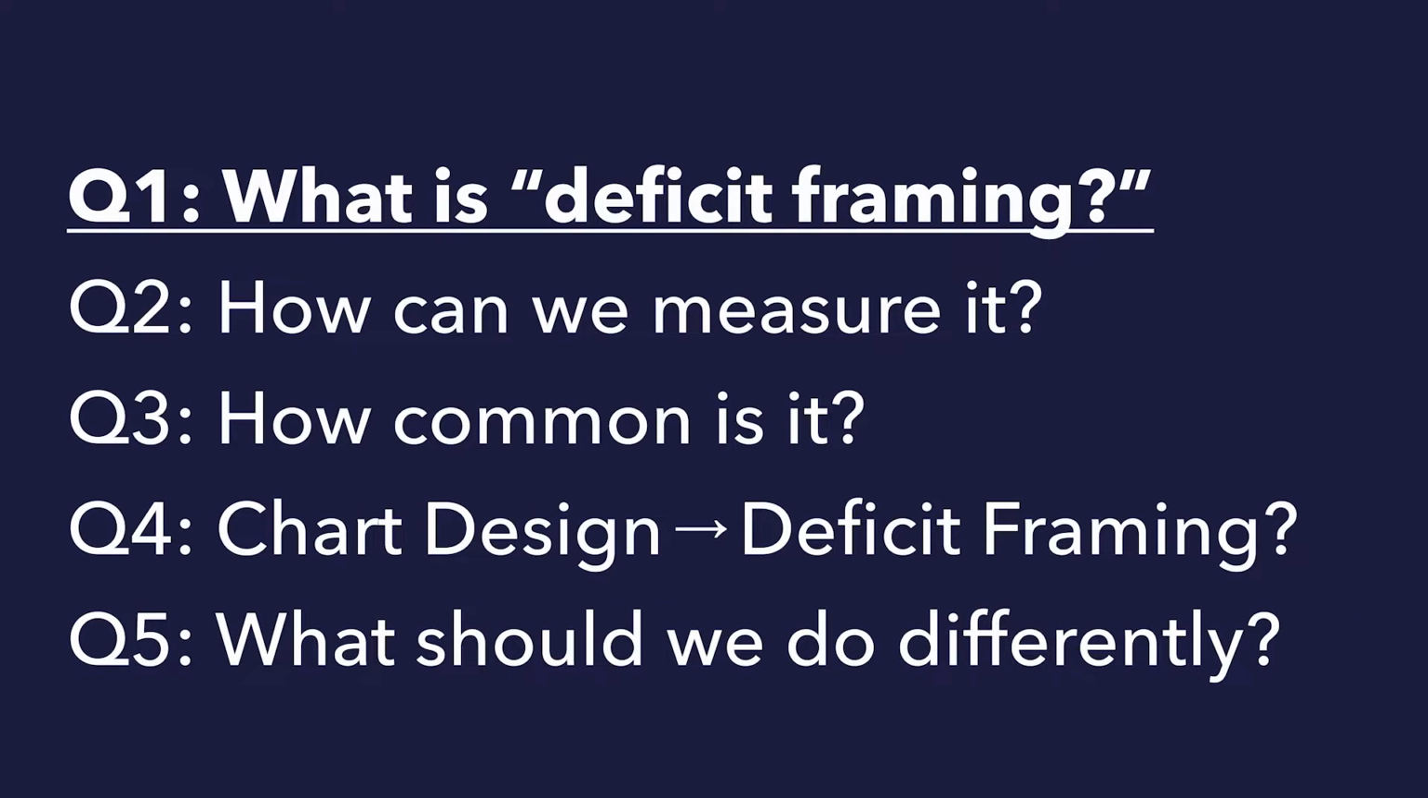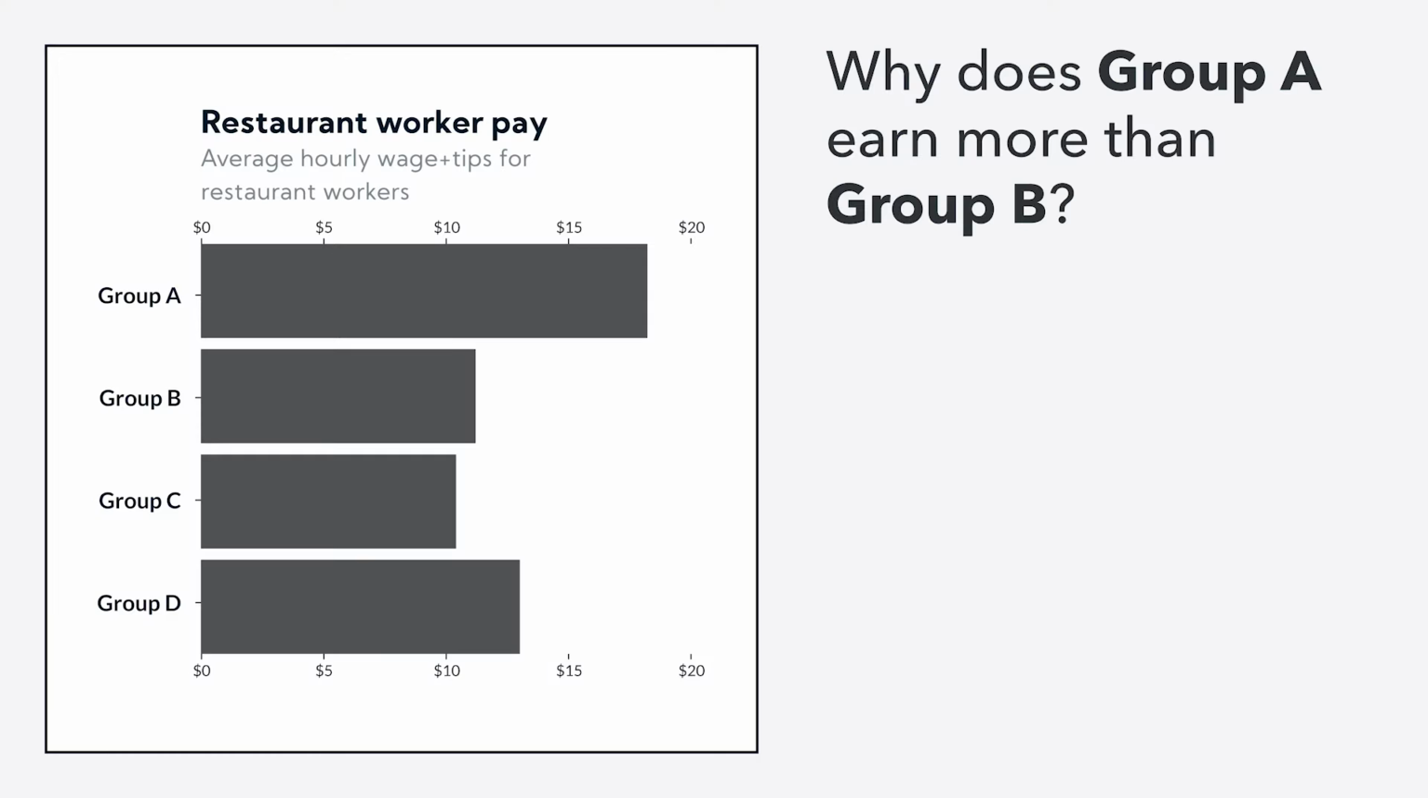Starting at the top, what is deficit framing? Let's take a second to think about the chart on the left. This shows average hourly wages for 4 different groups of restaurant workers. You can see that, for example, Group A earns about $7 an hour more than Group B. But why is that? Why do you think Group A earns more than Group B?